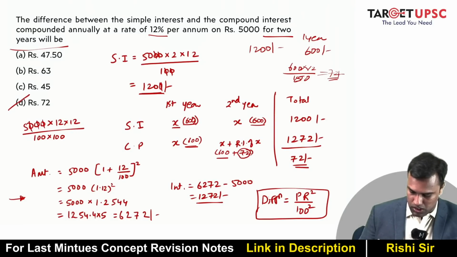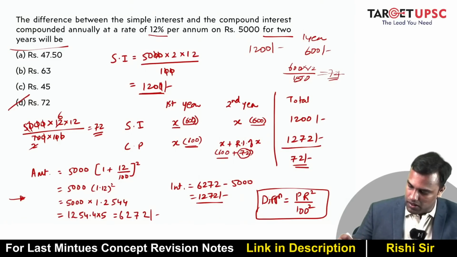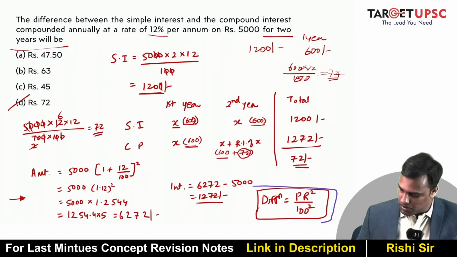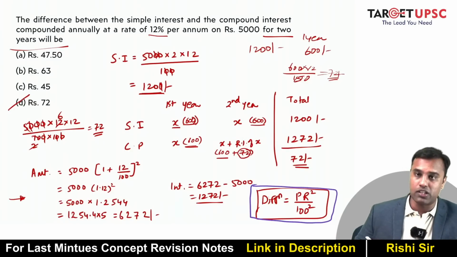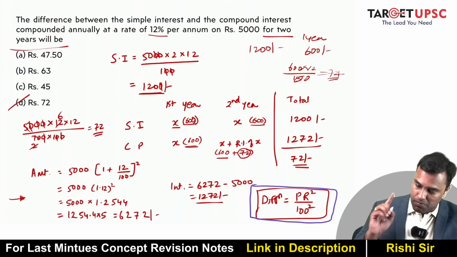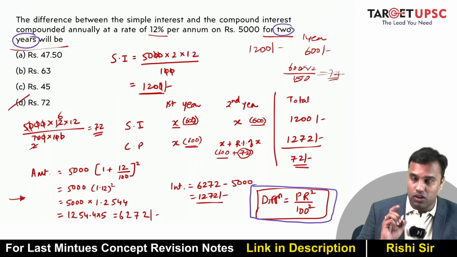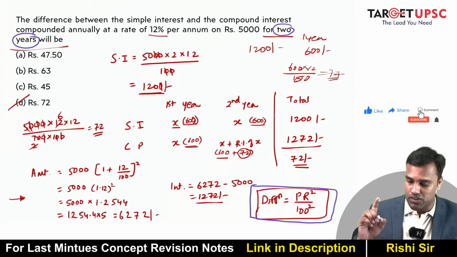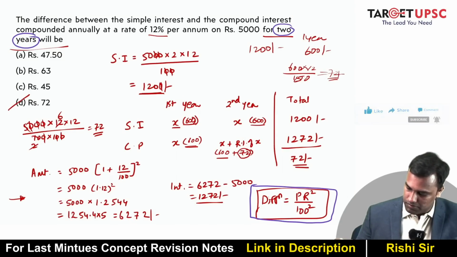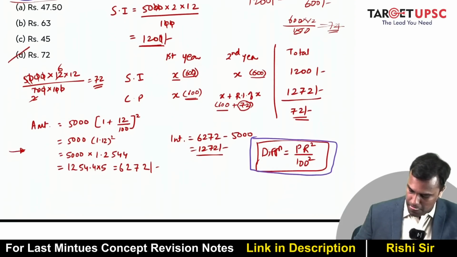So that becomes 72. So PR squared by 100 squared: either you remember this formula or you do it the way that I just did. Please remember, this is only for when it is 2 years. Don't use it anywhere else. Okay. All right.